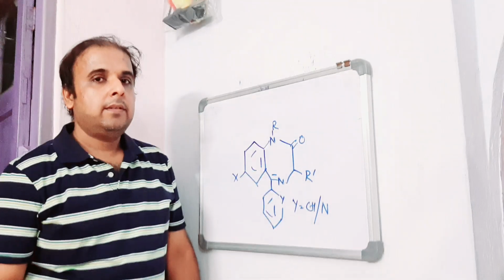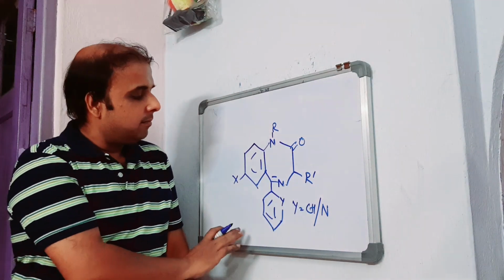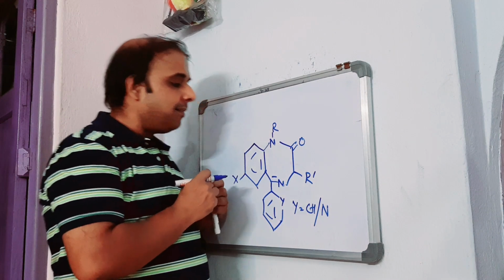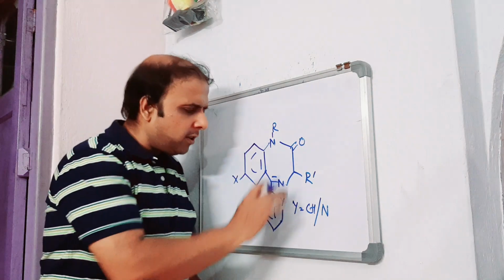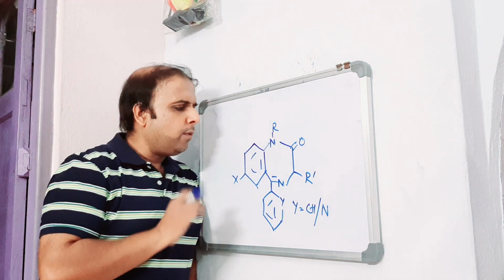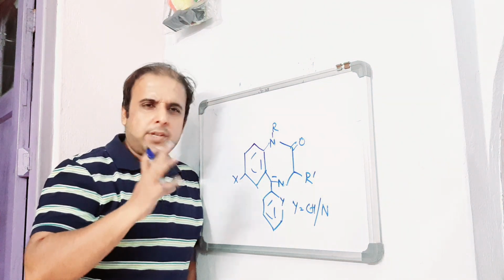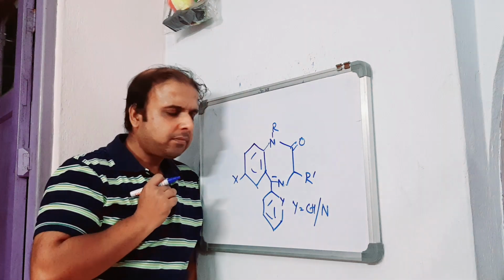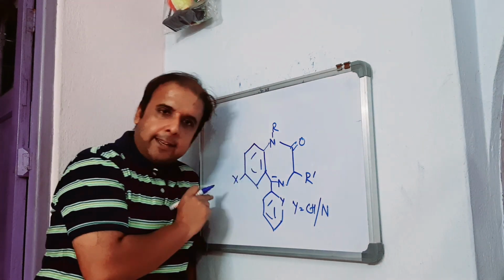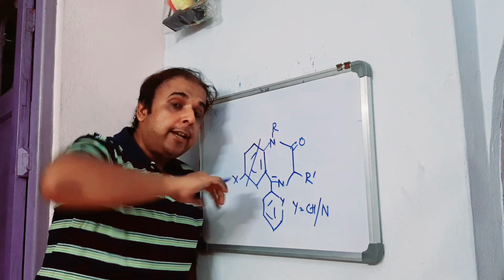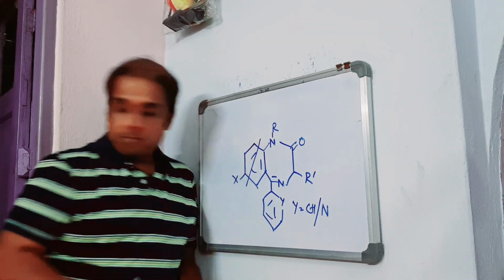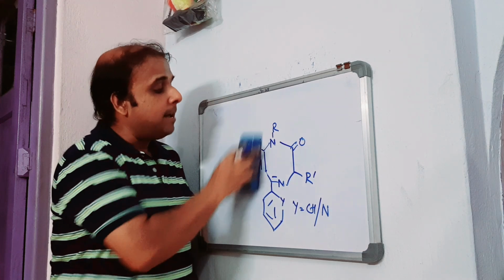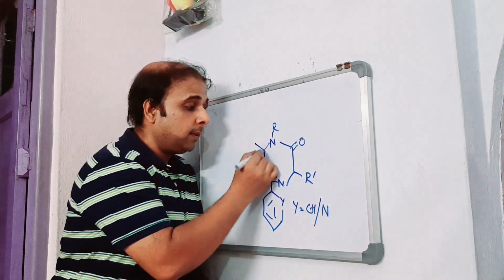Now we are done with the kind of substitution that the benzodiazepine can accept, each and every position. We are left with a few pieces of information. What they observe is that sometimes this benzene is replaced with a heteroaromatic system like a thiophene, the example being brotizolam.